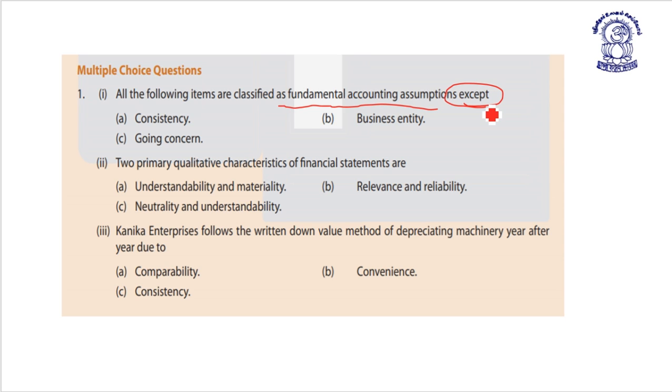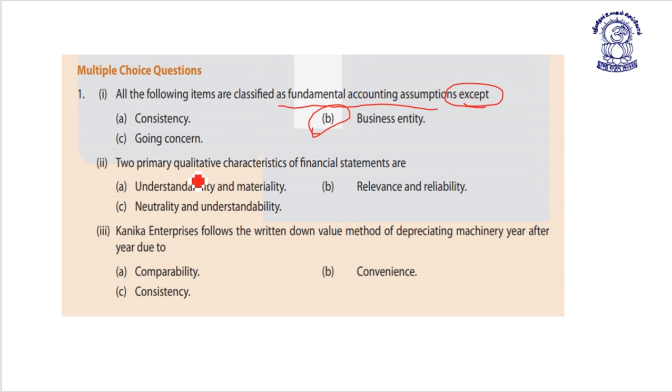First, let us recapitulate the fundamental accounting assumptions, friends. There are three: going concern, consistency and accrual. So which of the following options is not a fundamental accounting assumption? Yes, business entity.